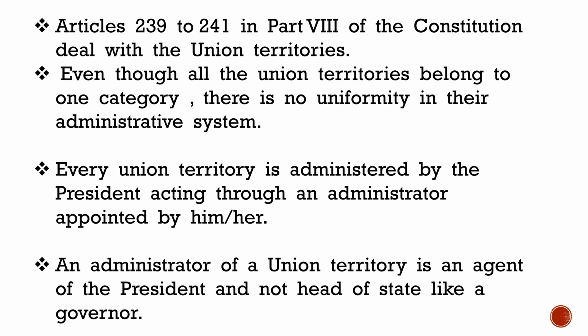Article 239 to 241 in Part 8 of the Constitution of India deal with Union territories, even though all the Union territories belong to one category. There is no uniformity in their administrative system. Every Union territory is administered by the President, acting through an administrator appointed by him or her. An administrator of a Union territory is an agent of the President and not head of state like a governor.